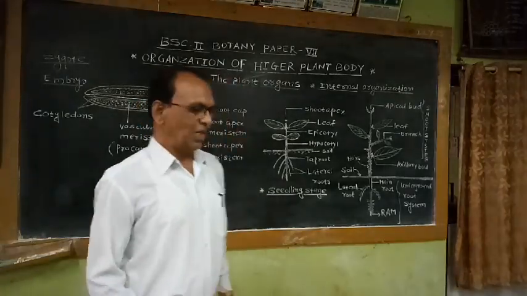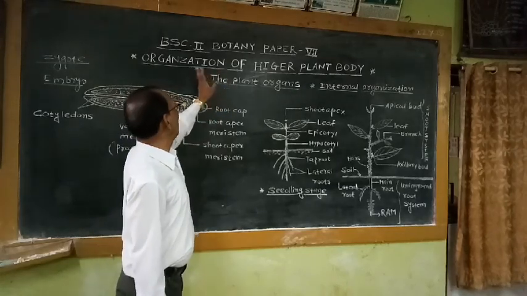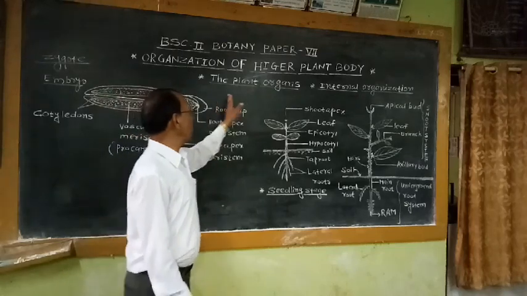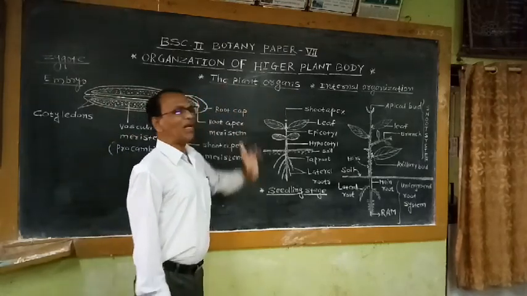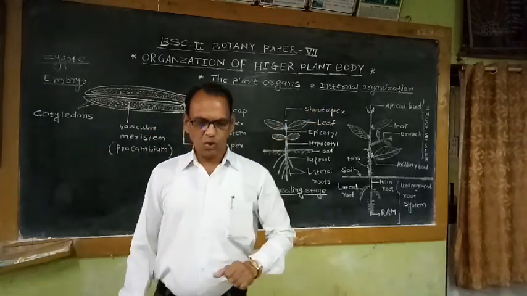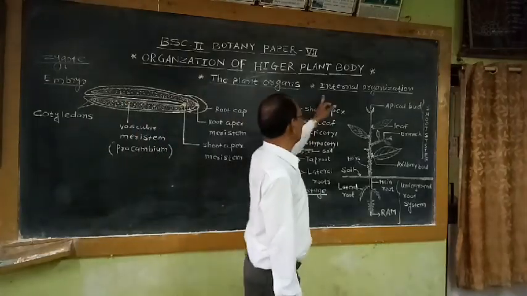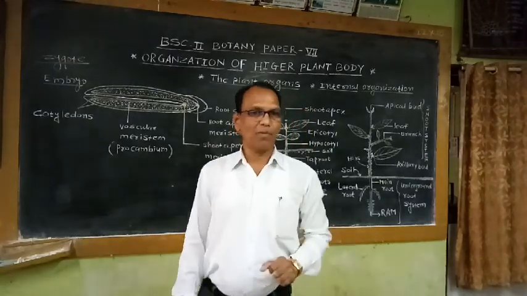So that's all about the first part of this topic under the heading of organization of the higher plant body. We are going to study two sub-articles. The first article is the plant organs, and the second article is the internal organization. Next time I am going to discuss the next part, internal organization of the higher plant body.